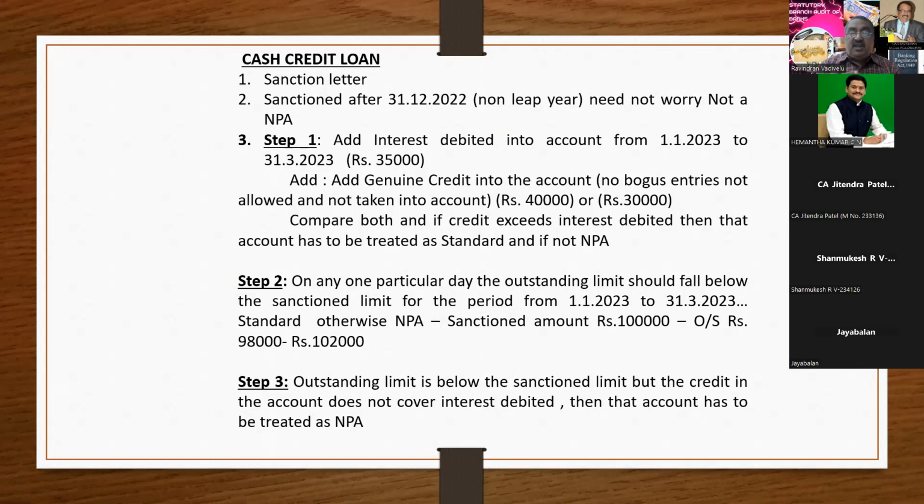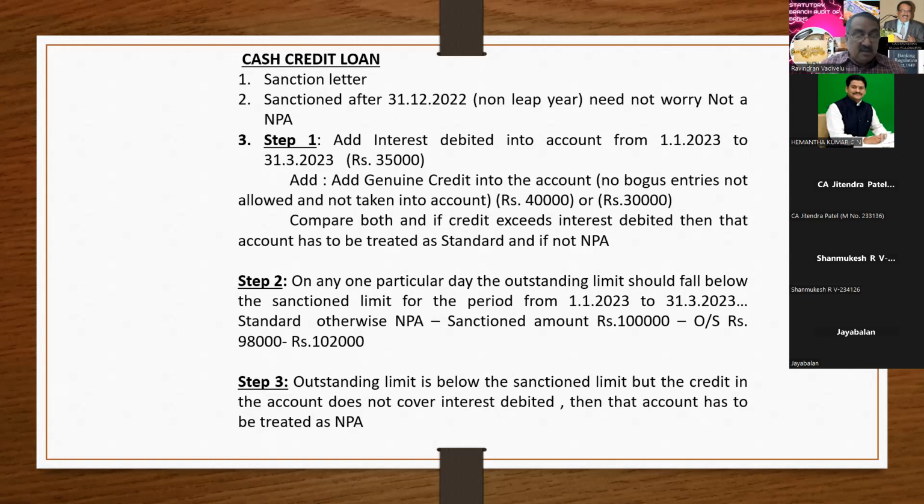Now, coming to the calculation, you have to add all the interest debited into the account. This interest includes penal interest also.